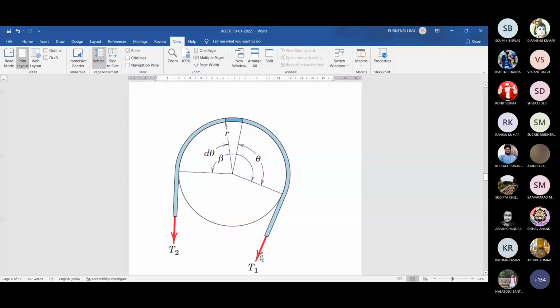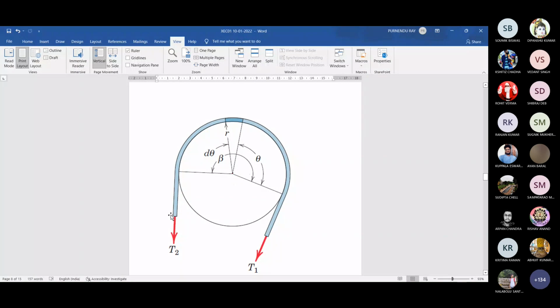Suppose a pulley, and a well, you know, in the village, from which water is drawn. Yes, sir. So something is there, some drum-like thing and some belt, and suppose we are holding this end with our hand and pulling it, and at this end some bucket full of water is hanging.